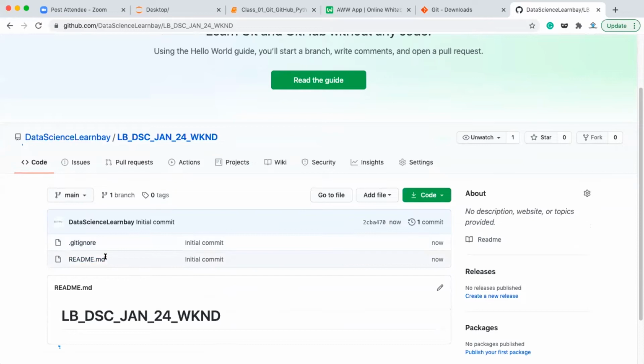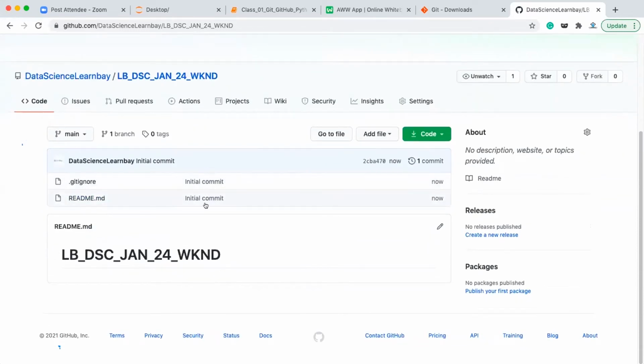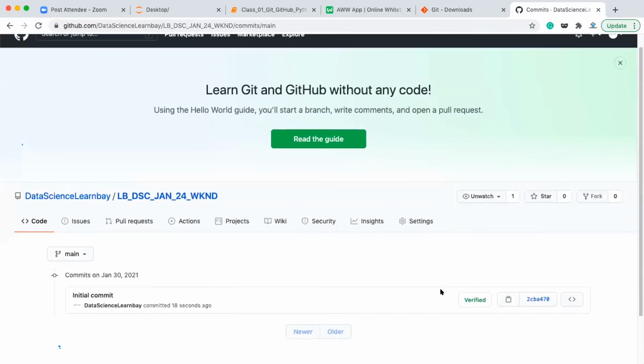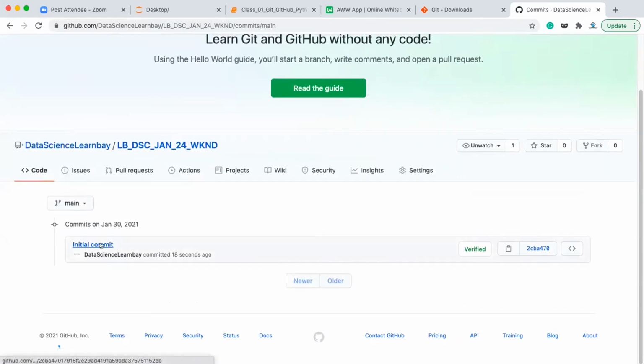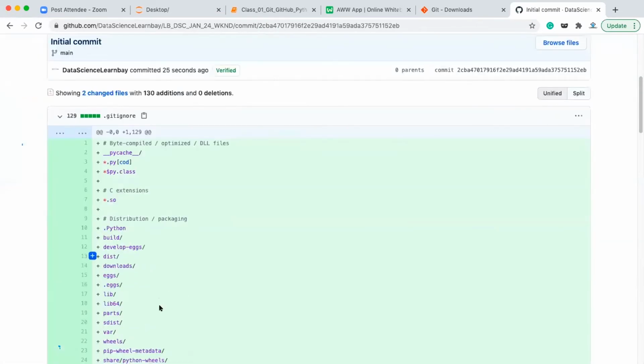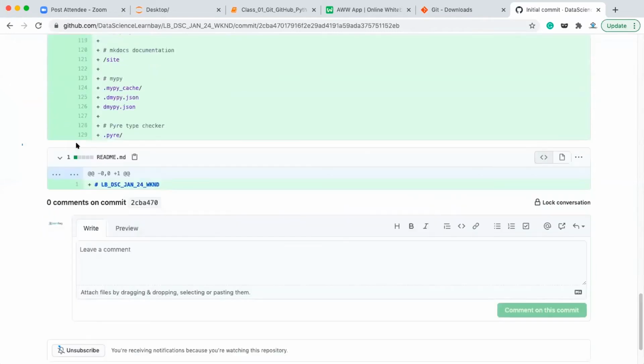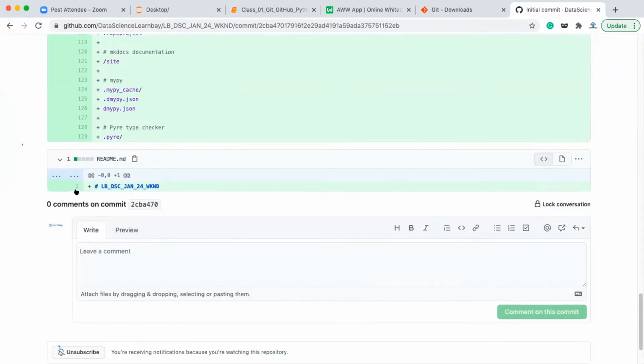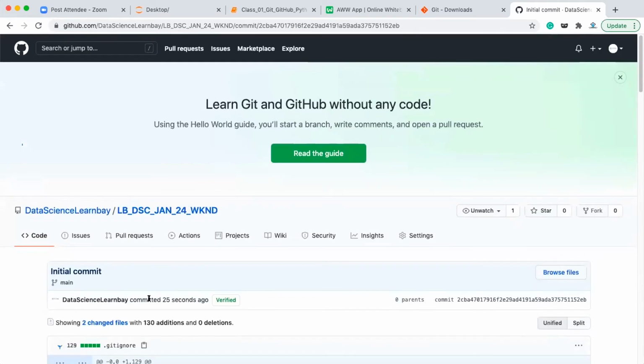So the .gitignore and readme.md files, these are all part of the initial commit. You can check here how many commits you have done to this repository, and this is the one commit you have, the initial commit. If you go into it, you'll get all the details of whatever you have done. This is the .gitignore file where all these lines are added. Green means these lines are added. And this is the readme.md, which shows the repository name. So basically in the initial commit, in the readme.md, the repository name is kept. That is basically what you have done. So this is it for the initial commit.